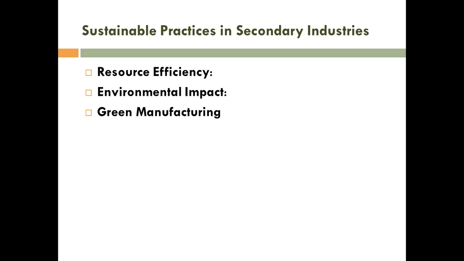Now the environmental impact. When we are producing a product, we have to take care about what? Pollution. When secondary industries are providing products, they have to take care whether there is any negative impact on the environment or not. So environmental impact is the most important thing here. Now, green manufacturing means what?